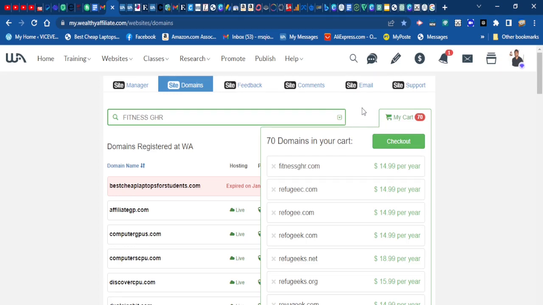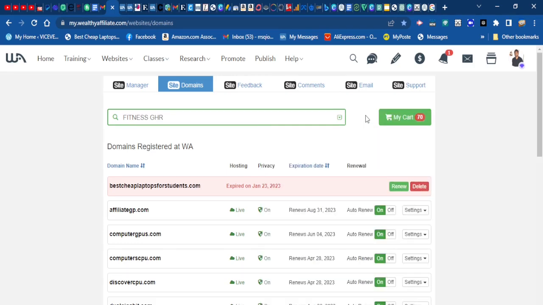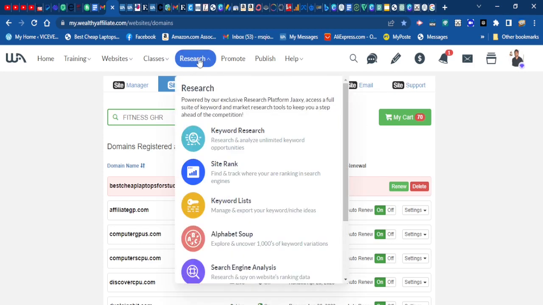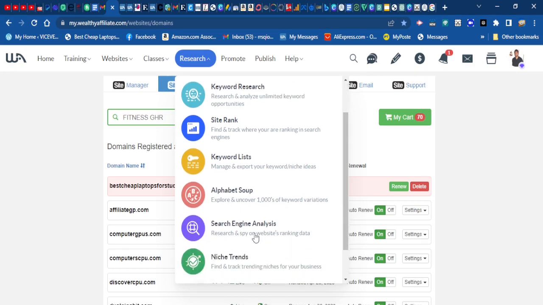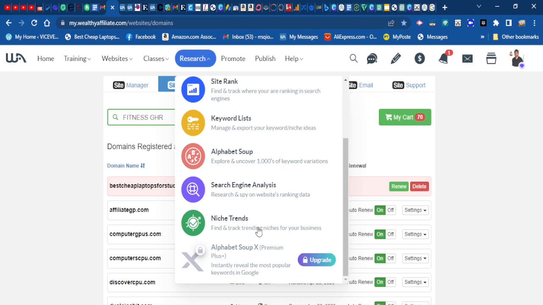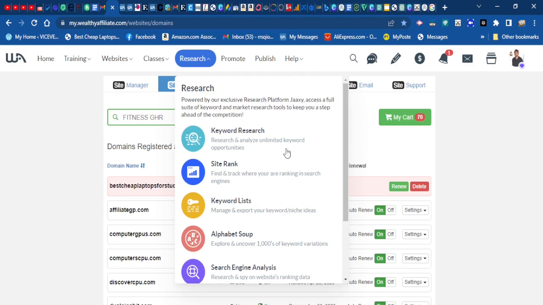Let me show you another way you can get a good name for your online business and your domain name. Here in this search area is Jaxi. This is Jaxi right here. It's an online keyword tool that can help you research keywords. It can help you with your site rank and keyword lists. It can also help you with alphabet soup, search engine analysis and niche trends. This is a good tool that can help you with all of this.